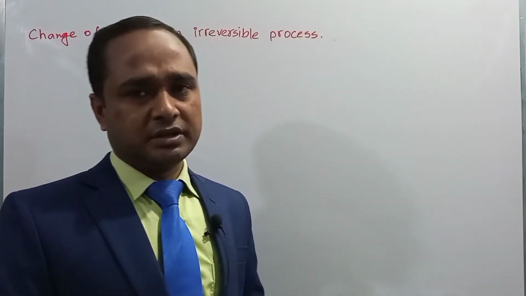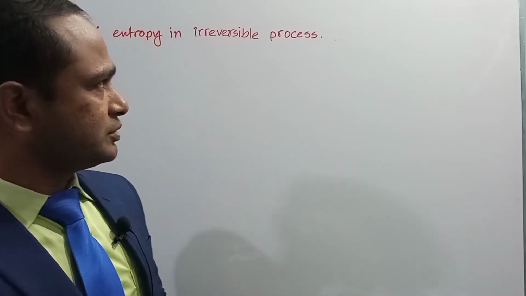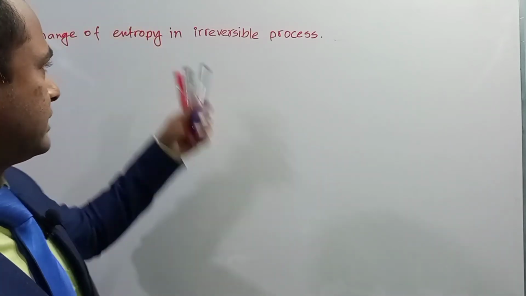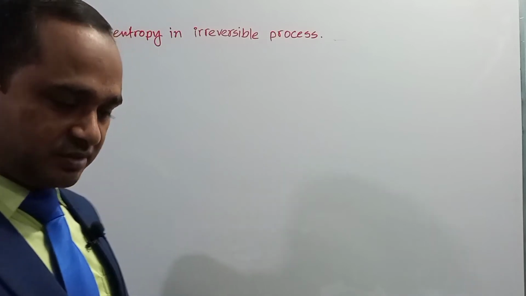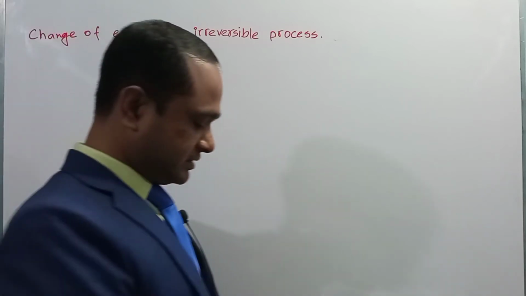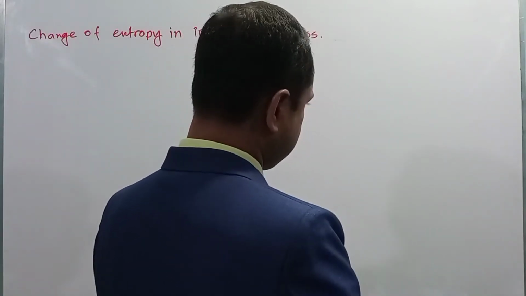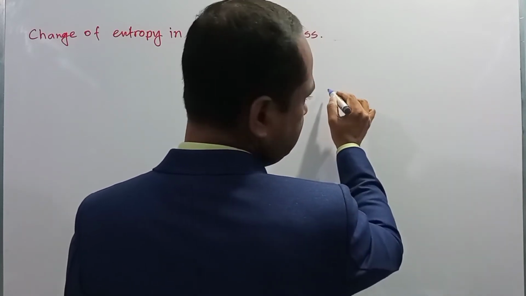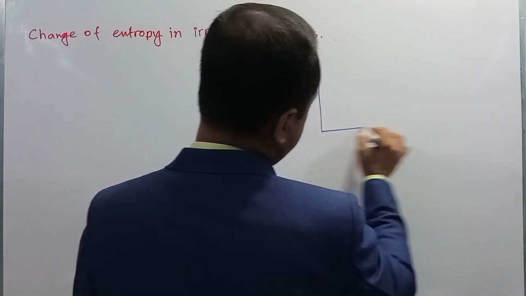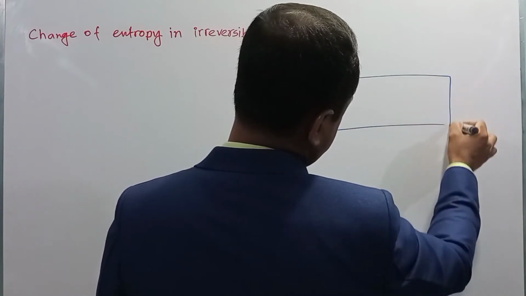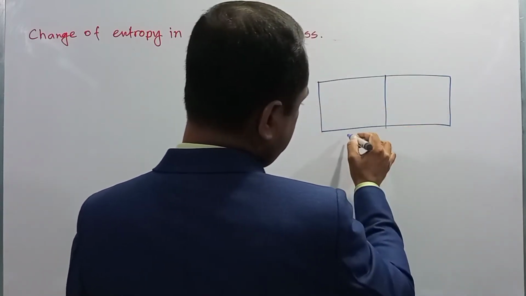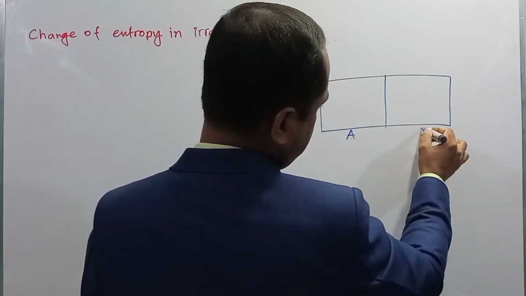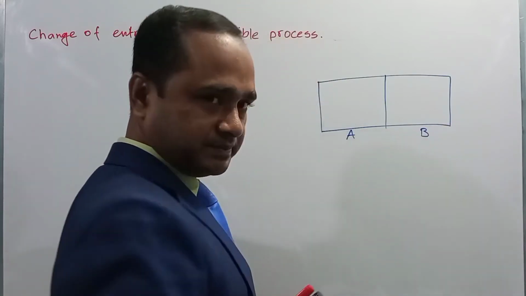Dear student, now we will see the change of entropy in an irreversible process. You know what an irreversible process is. Suppose we consider two bodies in a system. One body is denoted by A and another body is denoted by B, right?